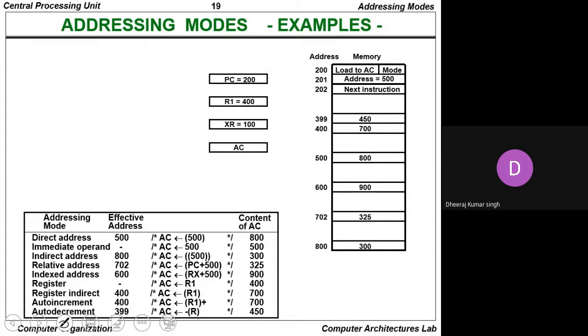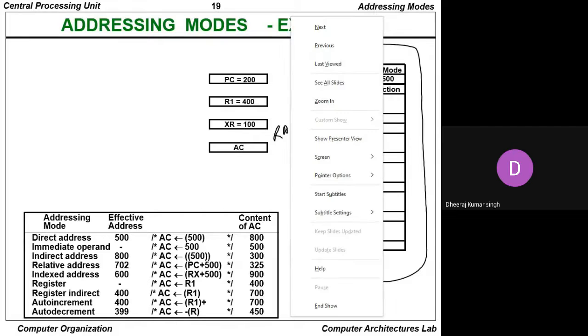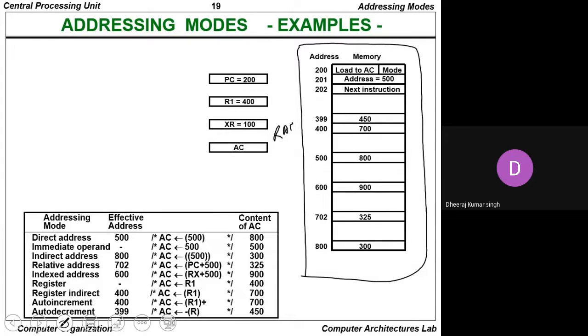Some of the memory has been given, defined here as 200, 201, 202, and so on up to 800. This is the memory, or you can say the random access memory. Inside the random access memory, a small block of memory has been given here.